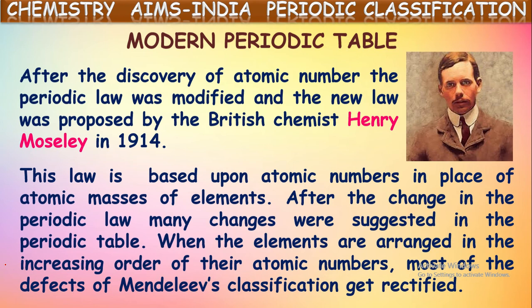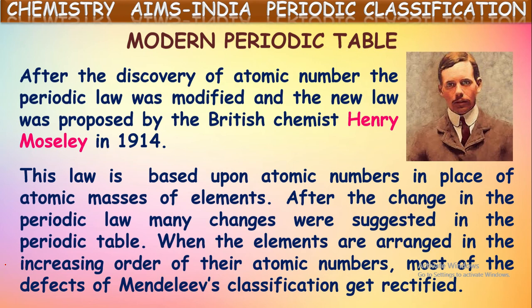One more is the placement of isotopes, where Mendeleev's table failed to provide places for all the isotopes of an element. For example, let us take hydrogen. It has three isotopes, isn't it? We know protium, deuterium, and tritium are the isotopes of hydrogen because they have three different mass numbers.